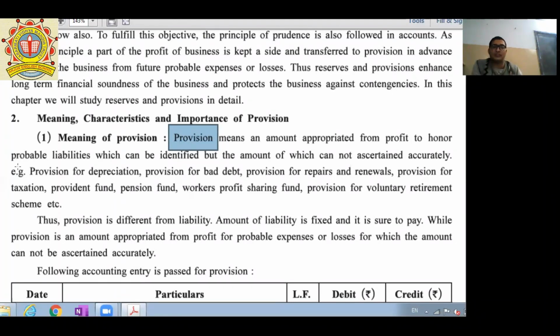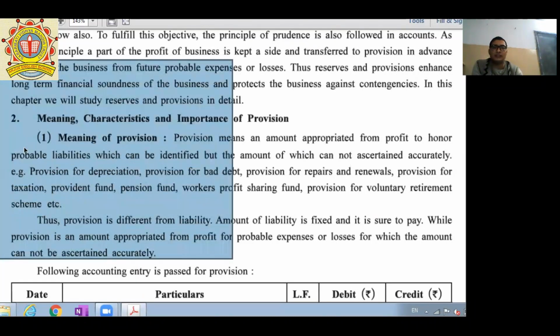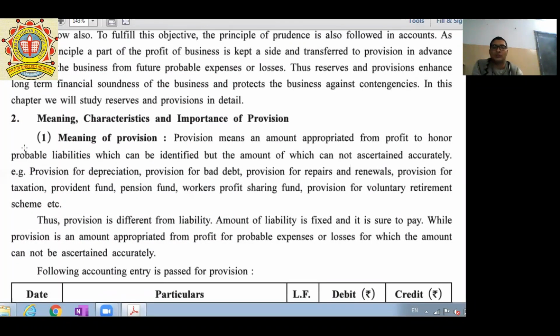So here we are providing a depreciation provision for it, because after completion of its tenure, 5 lakh 10 lakh is a huge amount for any business. So the company is required to maintain certain provisions, which is called depreciation. Same way, another example is provision for bad debts.